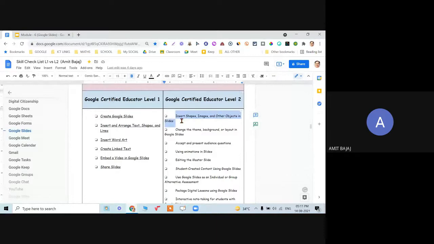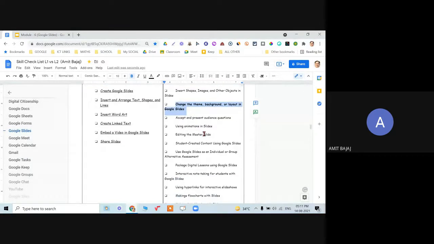Insert shape images is the same. Then we have changing the theme, background or layout in the Google Slide. This is very important. I will be even starting with this only because whenever you want to create your presentation, you would like to beautify this, right? So that it is appealing, the background color, the text, the layout, whatever you are using and planning. So that is very important. Then accept and present the audience questions. If time permits, I will take that as a demo.